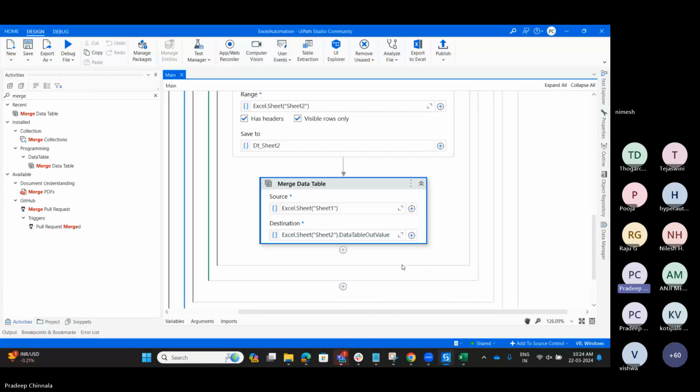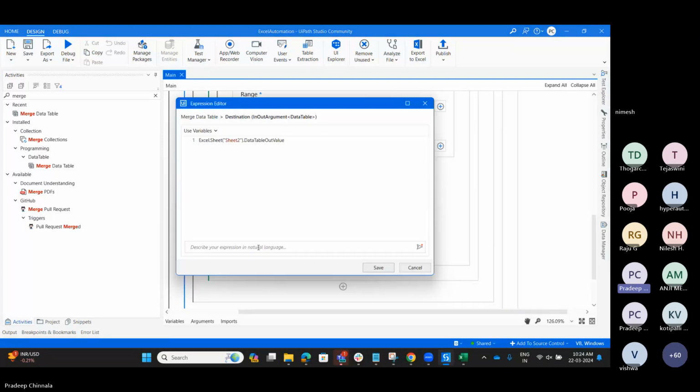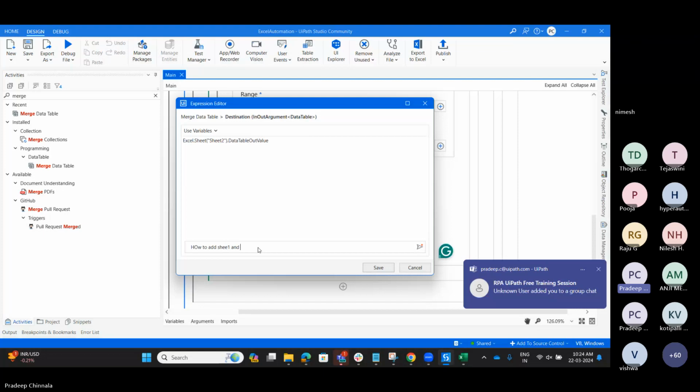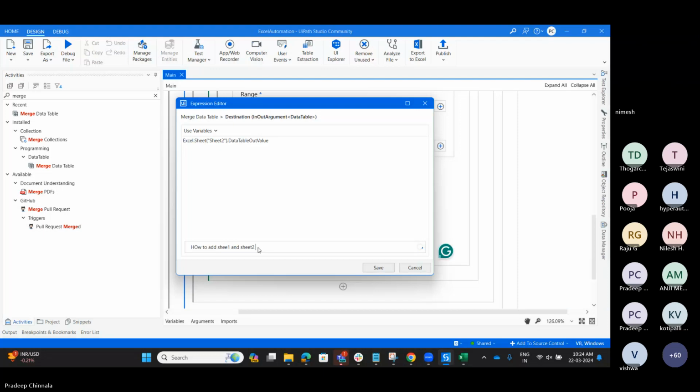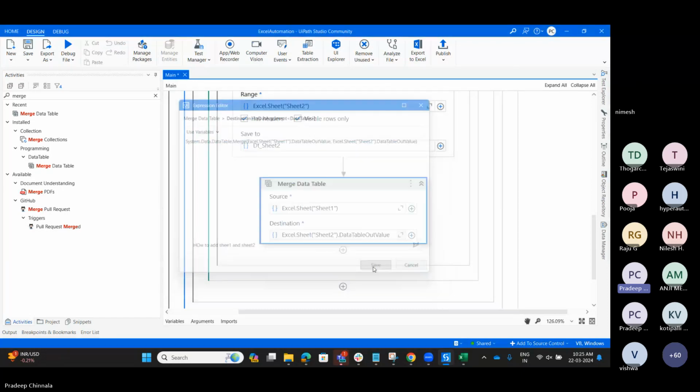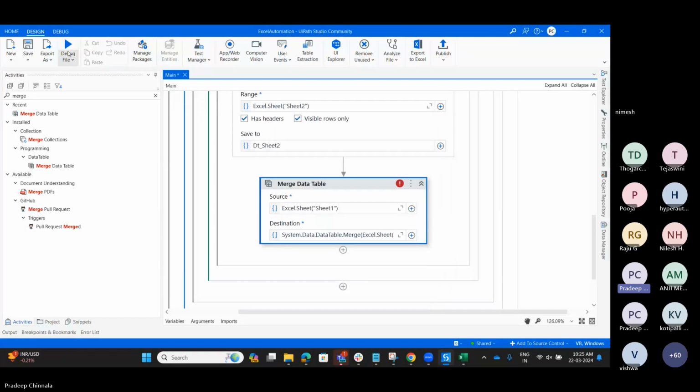Let me write it in the NLP here: how to add sheet 1 and sheet 2. It gave one of the conditions. So this is basically an autopilot. So based on this, we'll get the values. Let me run it and let me see.